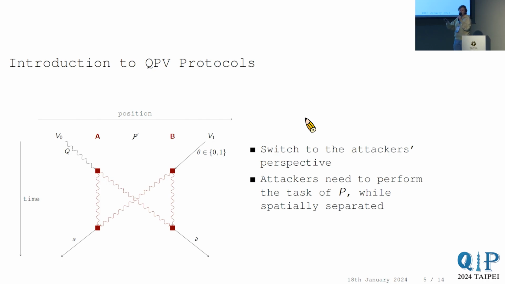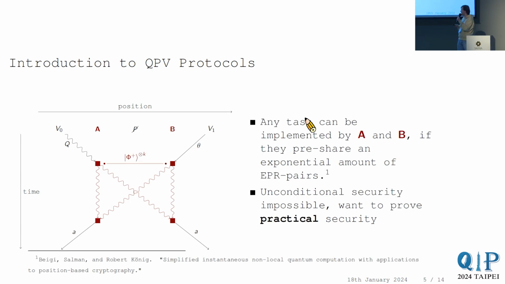Now the coalition of attackers wants to convince the verifiers that there was actually P. What they can do is some operation. They can split their quantum information, keep something for themselves, and send something over to the other attacker, and the other one can do it as well. These messages can be quantum. Then the attackers send out the answer just in time to fool the verifiers. This is the general form that an attack would have.